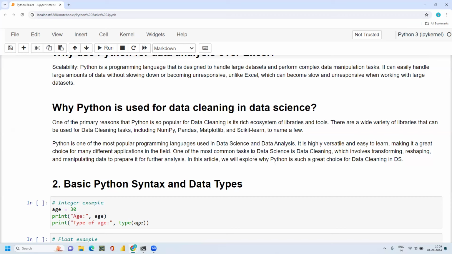So all of these made Python so popular for data science. Python is one of the most popular programming languages used in data science and data analysis. It is highly versatile and easy to learn.